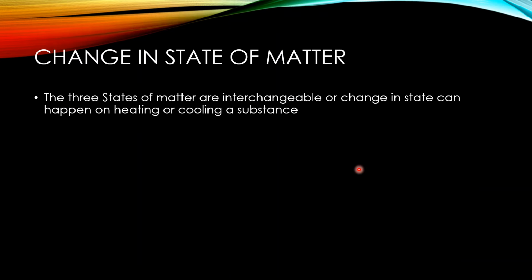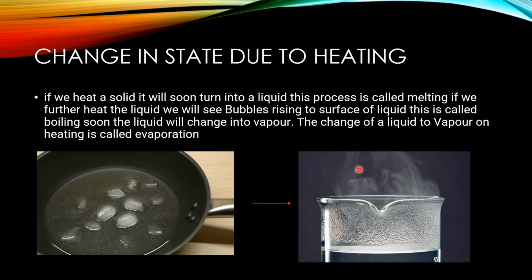So, change in state of matter. The three states of matter are interchangeable, or change in state can happen on heating or cooling a substance. So, change in state due to heating. If we heat a solid, it will soon turn into a liquid.